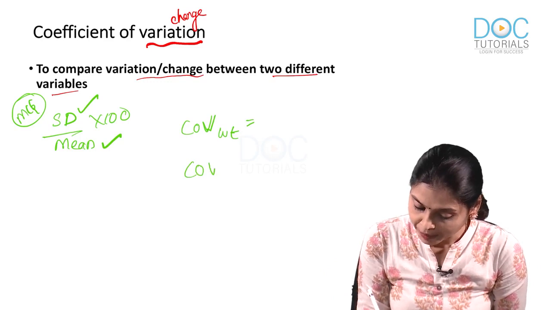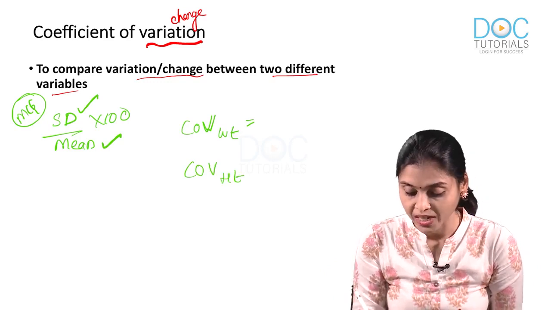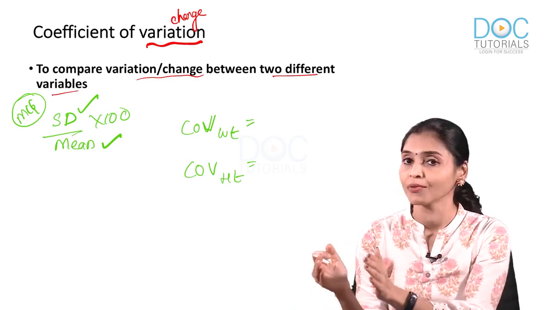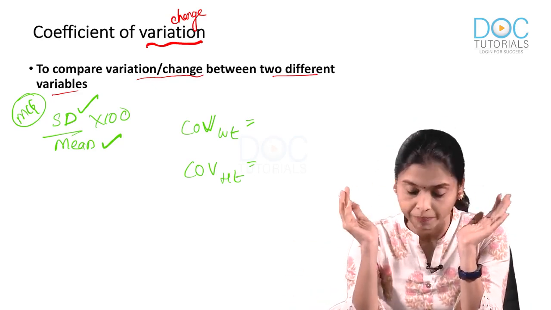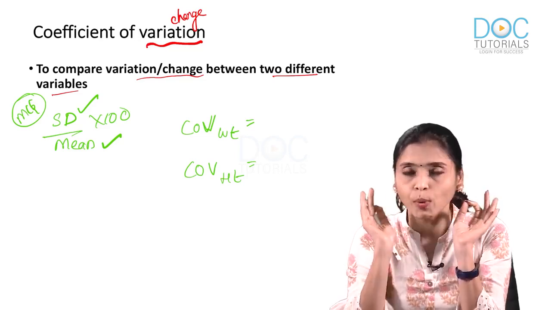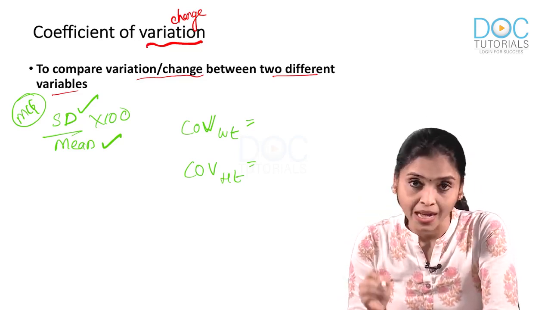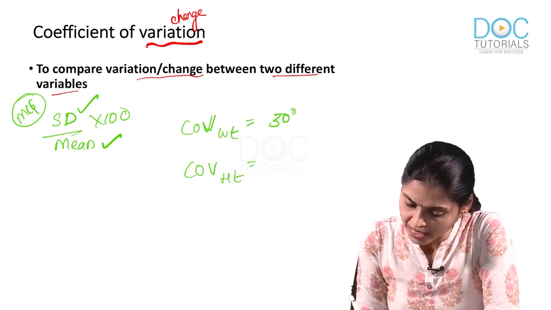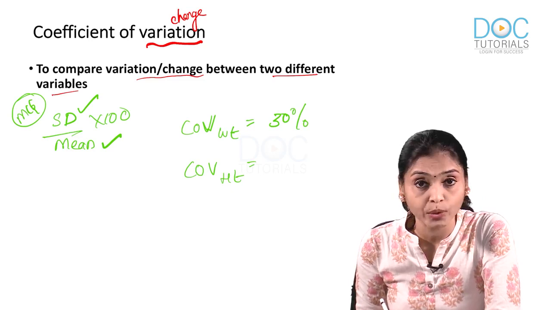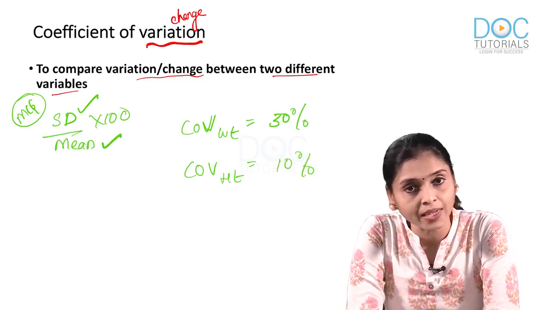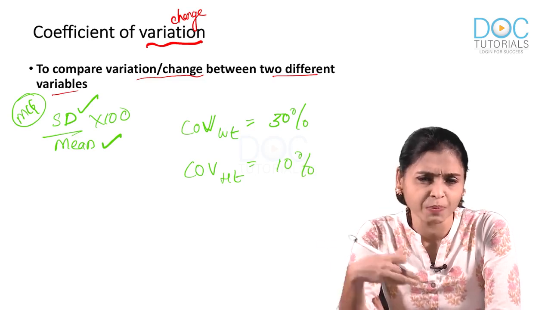From the second group I calculate the coefficient of variation in height by calculating standard deviation and mean height at the end of the 6th month. Suppose I got the coefficient of variation in weight as 30% and the coefficient of variation in height as 10%.